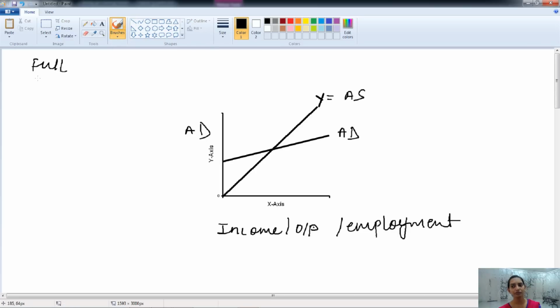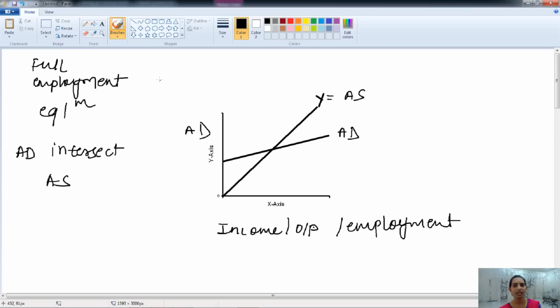When the aggregate demand intersects aggregate supply, we have the full employment equilibrium level. It is intersecting at this point, marked with the red color. But our actual aggregate demand is at this point.